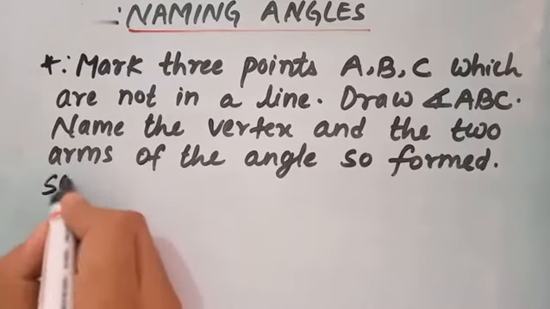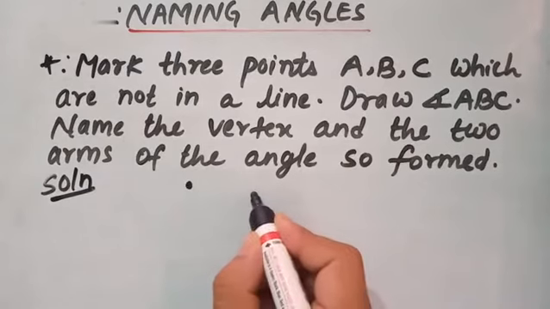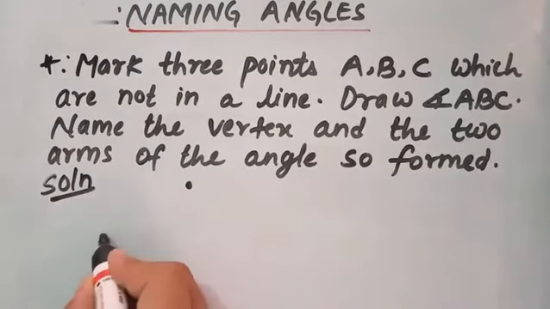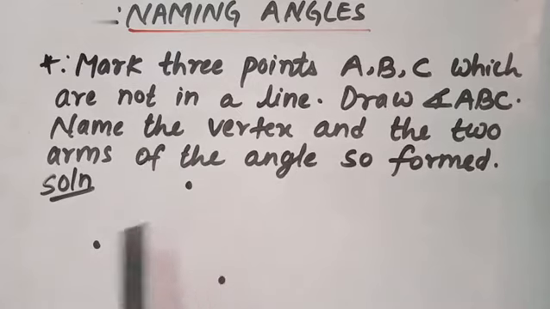So students, let's see, first point, second point, third point in this way. So students, here I have drawn 3 points randomly, 1, 2, 3.